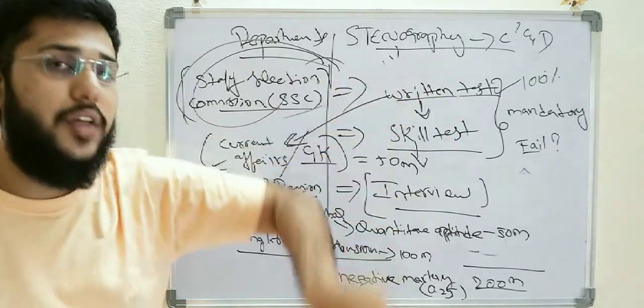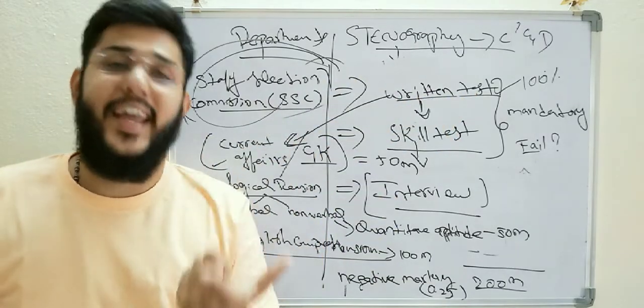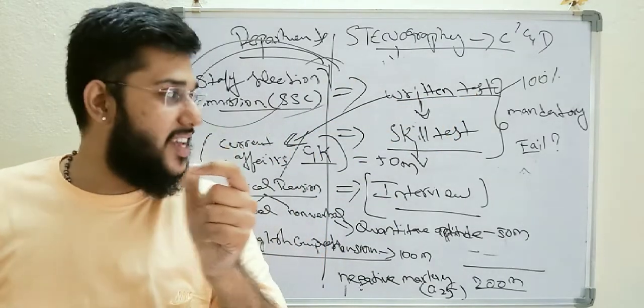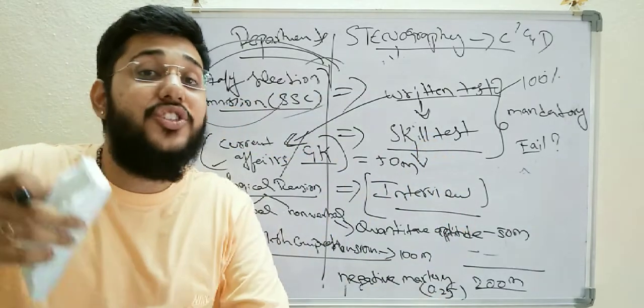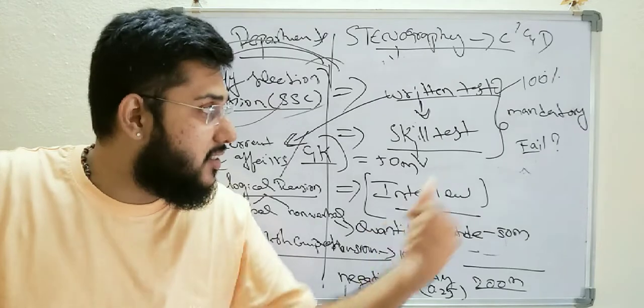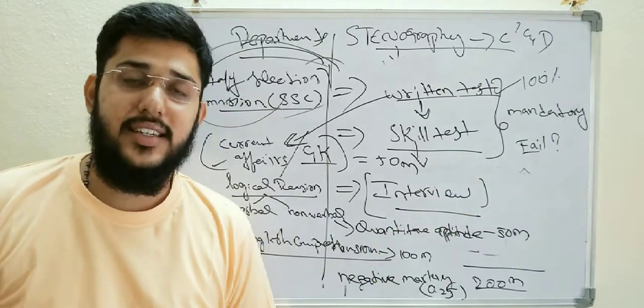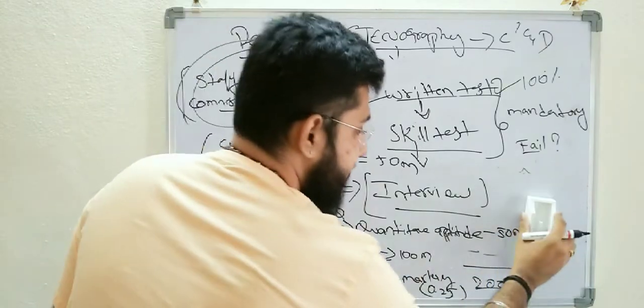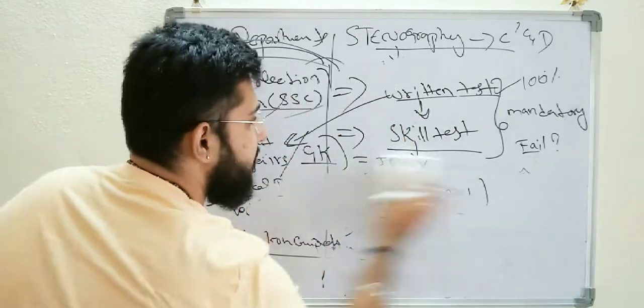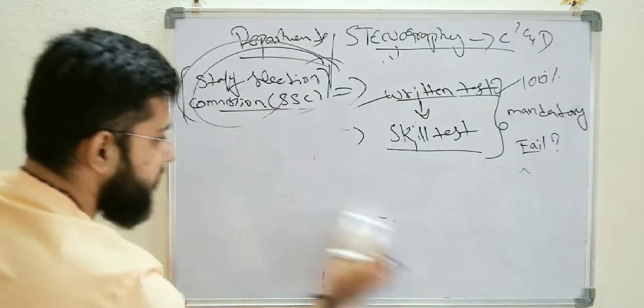But after qualifying the written test, what is next? Many students get into a dilemma and start joining institutions for the skill test. The time required for the skill test is a minimum of 6 months to 1 year.